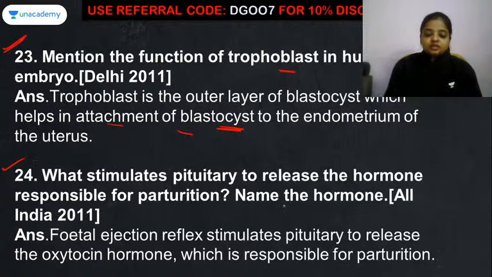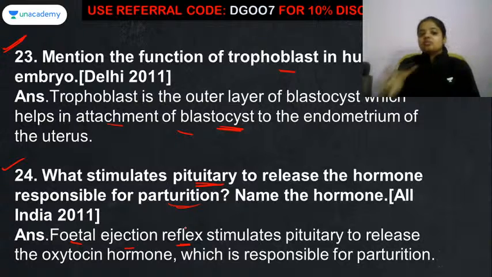Now question number 24. What stimulates the pituitary to release the hormone responsible for parturition? So how does the pituitary know that it has to release the oxytocin hormone during parturition? It is because of the fetal ejection reflex. When the fetus matures and is ready to come out of the female body, the fetus and the uterus both start contracting, both start the movement.